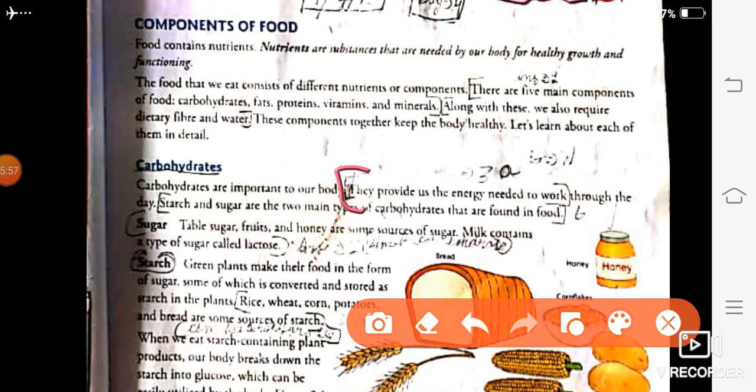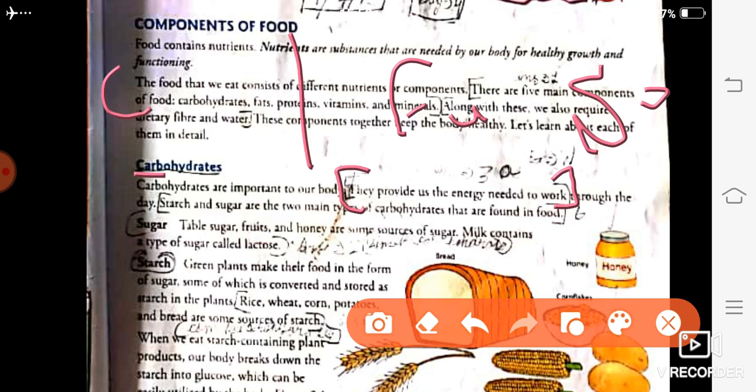Function of carbohydrate is that they provide us energy need. You will write like this: carbohydrate, function, and then source. You will make three columns: carbohydrate, function, source. So carbohydrate, function, they provide us energy needed to work. Sources, rice and wheat.